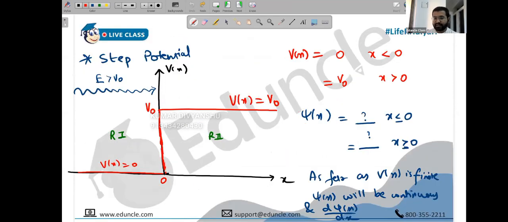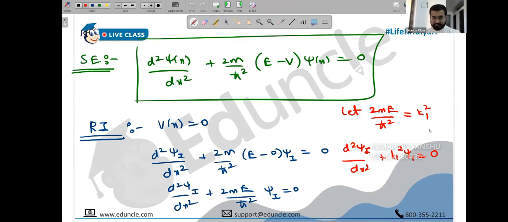And we wrote it here, no? The wave function will be different for x less than 0 and greater than 0. So if you want to connect psi 1 here, we don't know the value of psi 1, and if we connect psi 2 here, we don't know the value of psi 2. We want to find that.